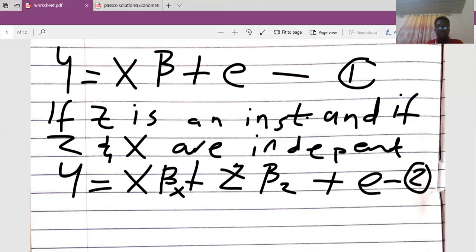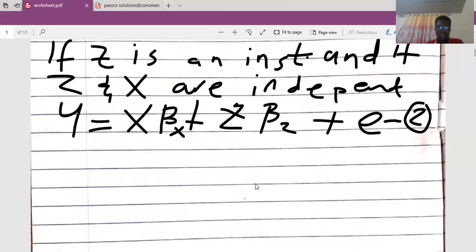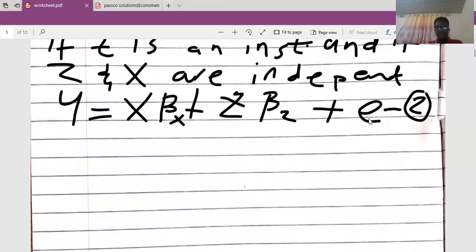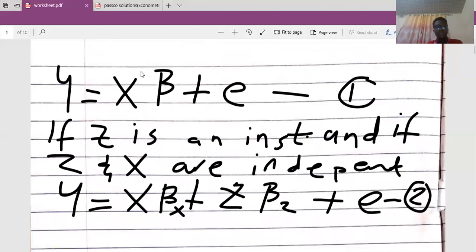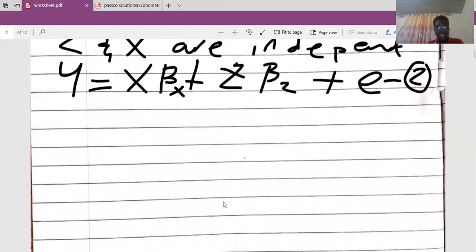Good. So let's continue. We will try and generate the matrices for this new regression model. Now we can recall from last semester that we could have gotten an X prime X matrix for this one. Likewise, would we be able to get an X prime X or X prime Z matrix for this new regression model? So let me try and do some sketch here.